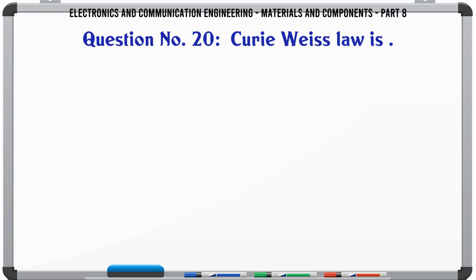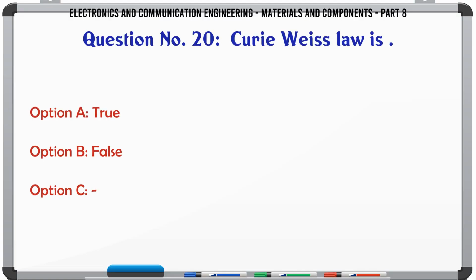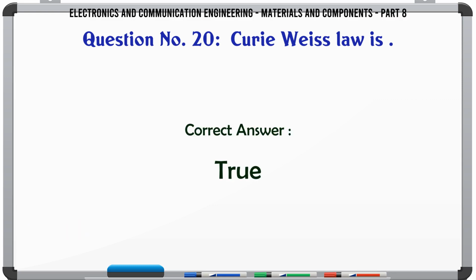Curie-Weiss law is: A, True; B, False. The correct answer is true.